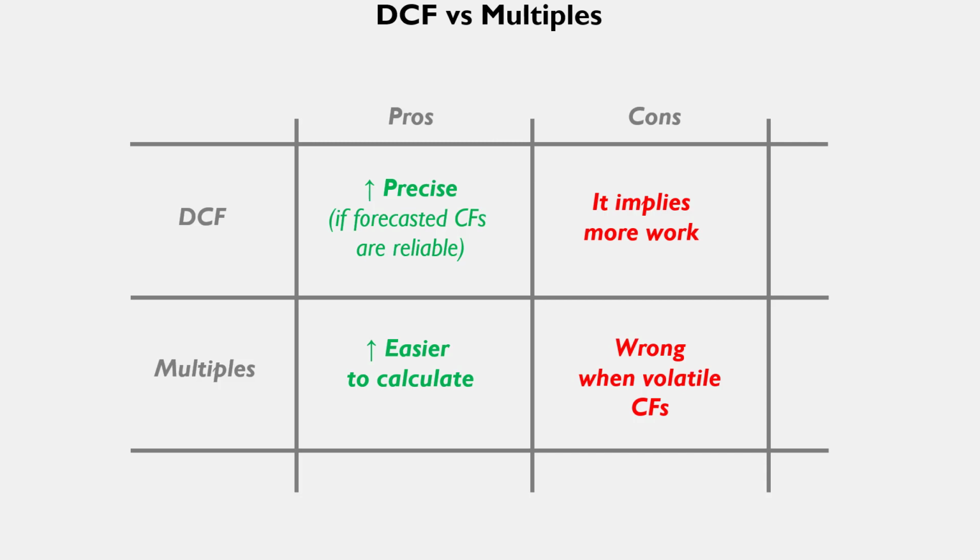So we have to think if it really makes sense, if it is really going to give us some value to estimate these cash flows, or with a multiple we can get a similar rough estimation, so we don't need that.